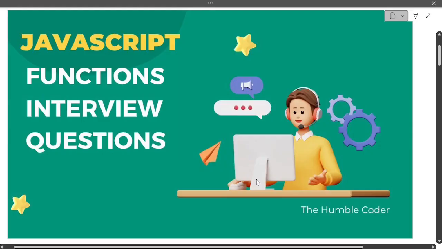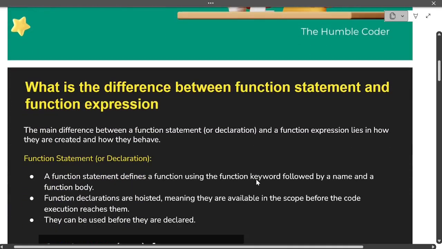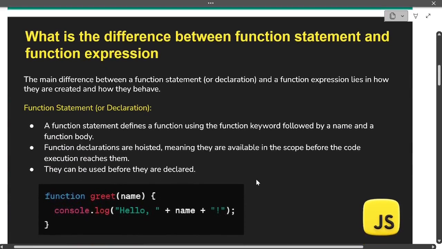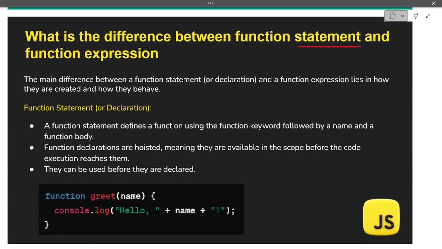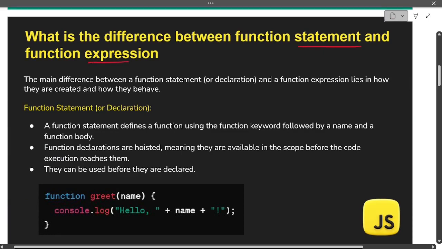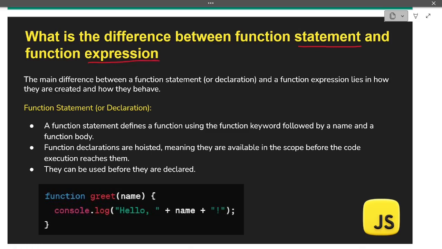Let's start with the first question for today, which is what is the difference between function statement and function expression? These terms, the statement and function expressions, are very common in functions. So you should clearly know what is the major difference between a statement and an expression. The main difference between a function statement, or declaration, since function statements are also called function declarations, and a function expression lies in how they are created and how they behave.